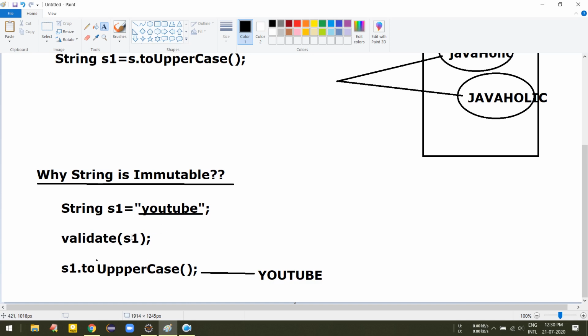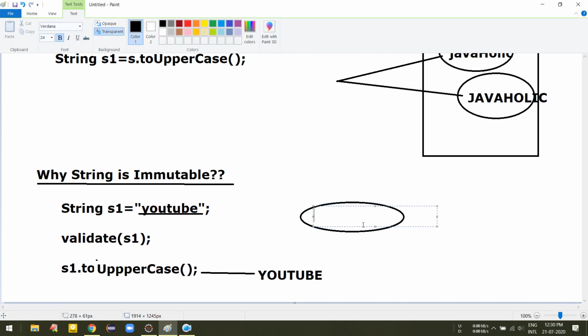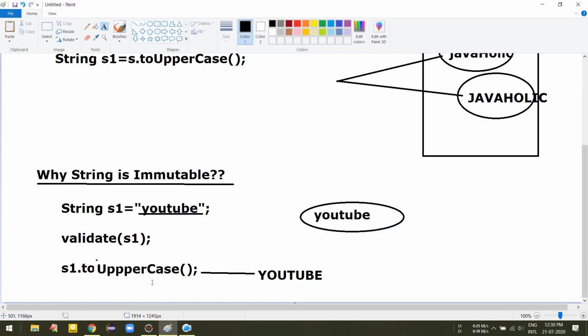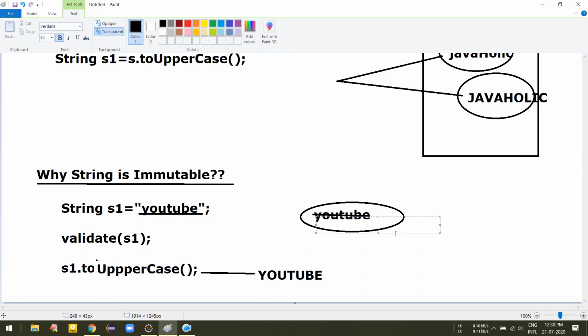So the value is changed: first it was lowercase youtube, and after this line is executed, it becomes uppercase YouTube.